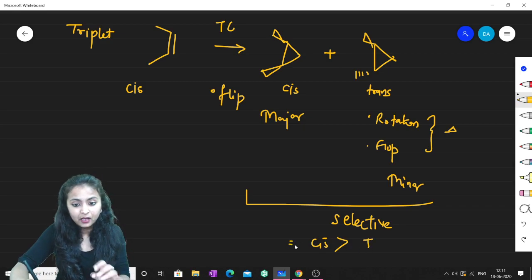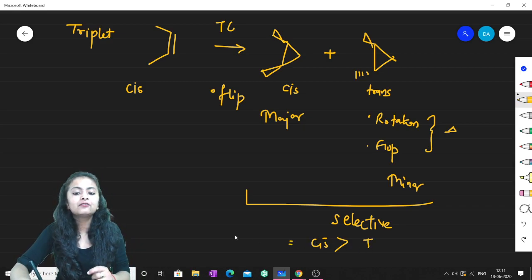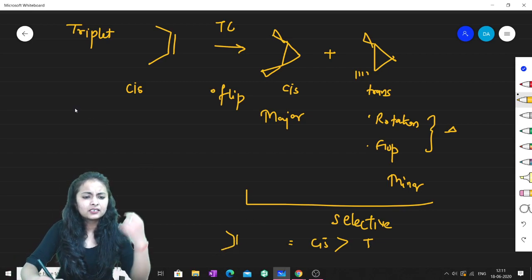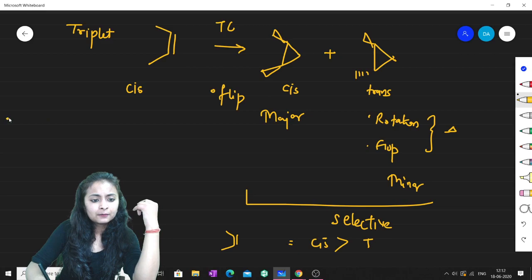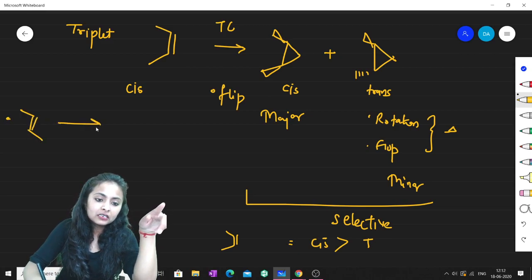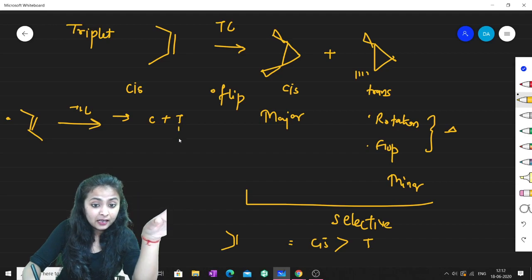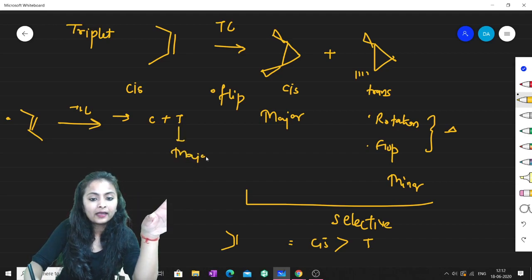But when is cis major? Only if your alkene is cis initially. For instance, if the alkene which I have taken was initially trans, and you treat it with triplet carbene, then the product will again be cis and trans, but this time trans will be major. Why?